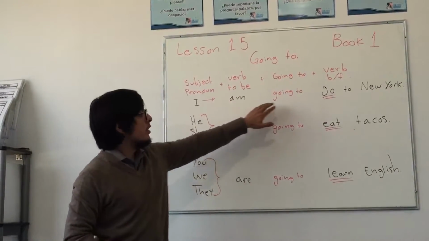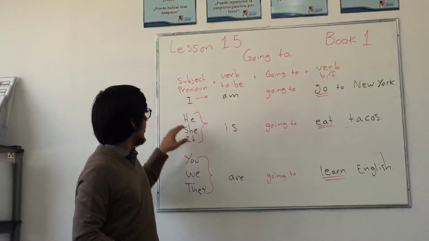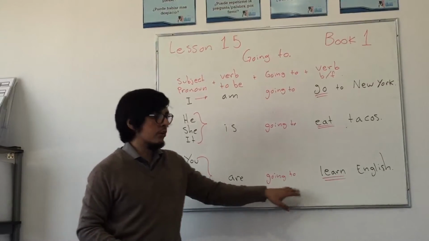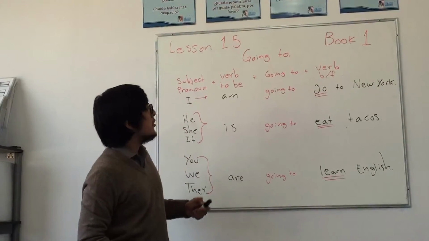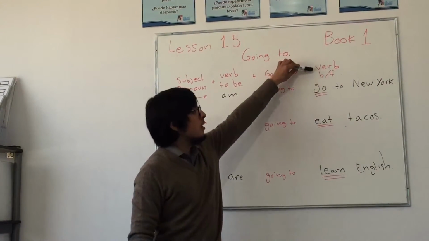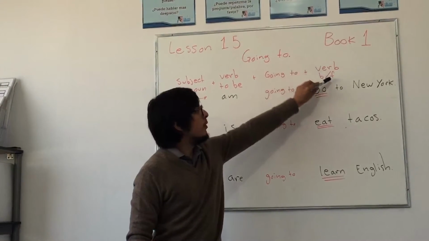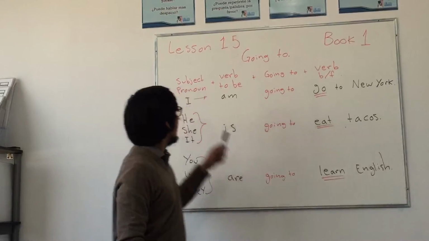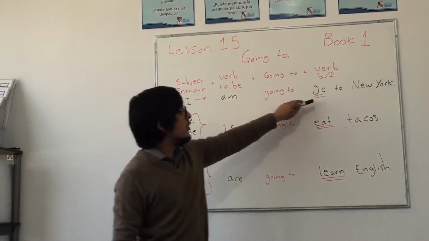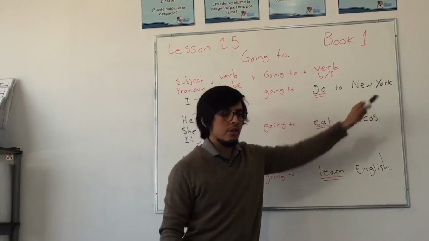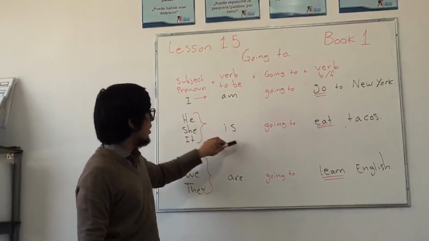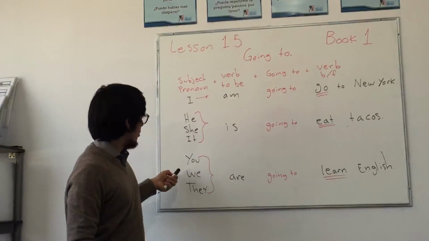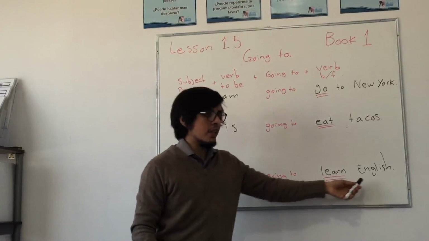I am going to. He is going to. We are going to. Then the next part of the structure is a verb in base form. This is not best form, it's base form. I am going to go to New York. She is going to eat tacos. We are going to learn English.